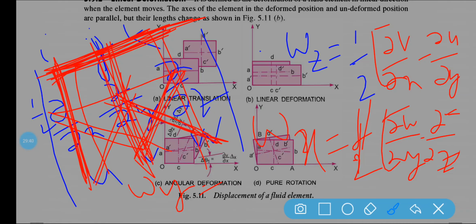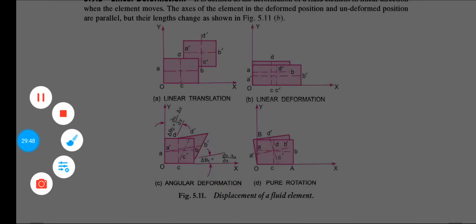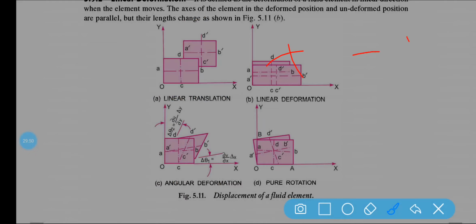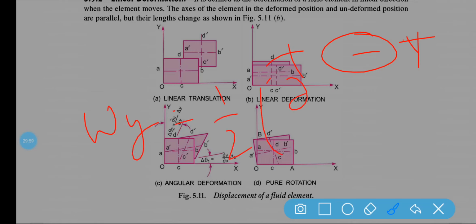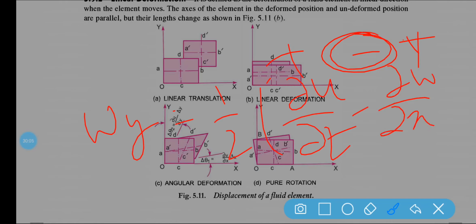Okay, so it will be del u by del x, del u by del z. Why? Because of the minus. In case of a matrix, you know what happens: plus, minus, plus. So in case of y, wy will be half into del u by del z minus del w by del x. I did this to eliminate the minus sign, okay.